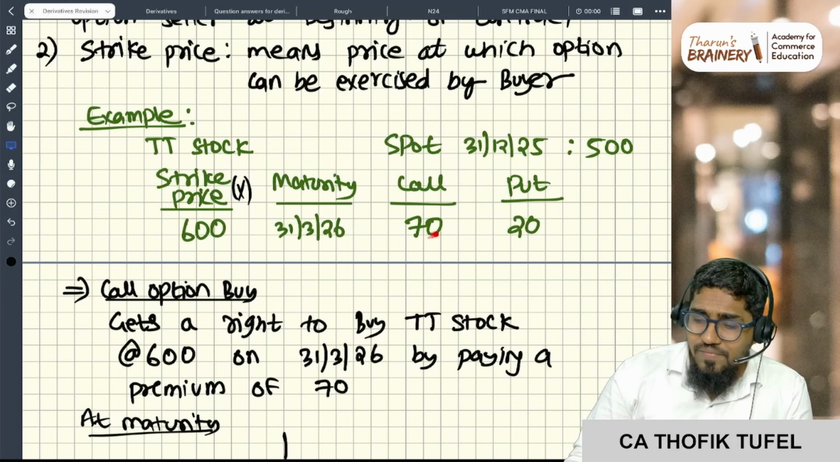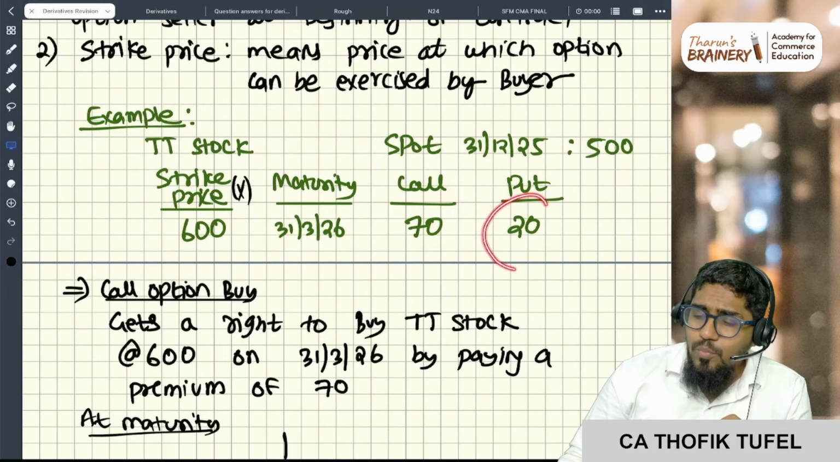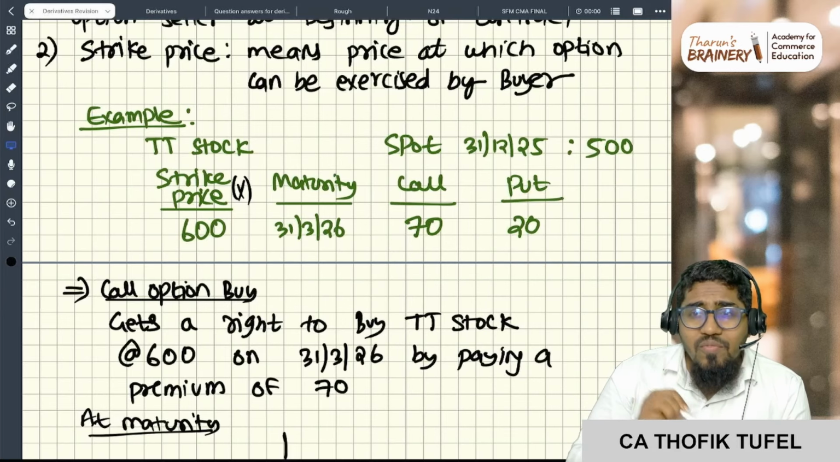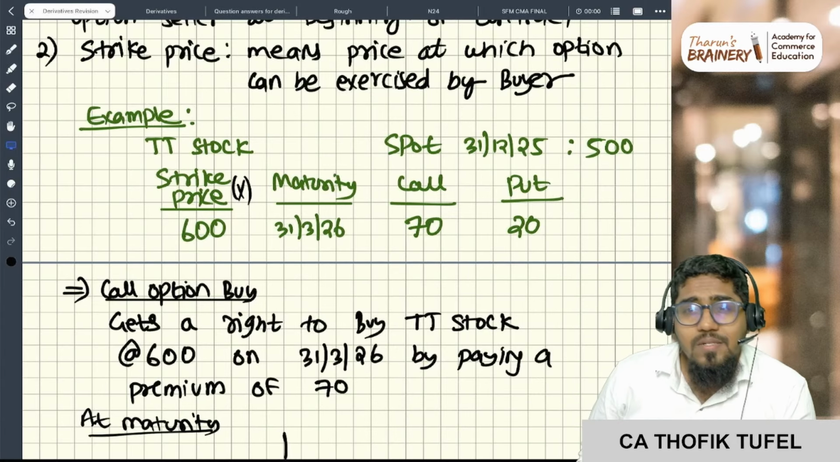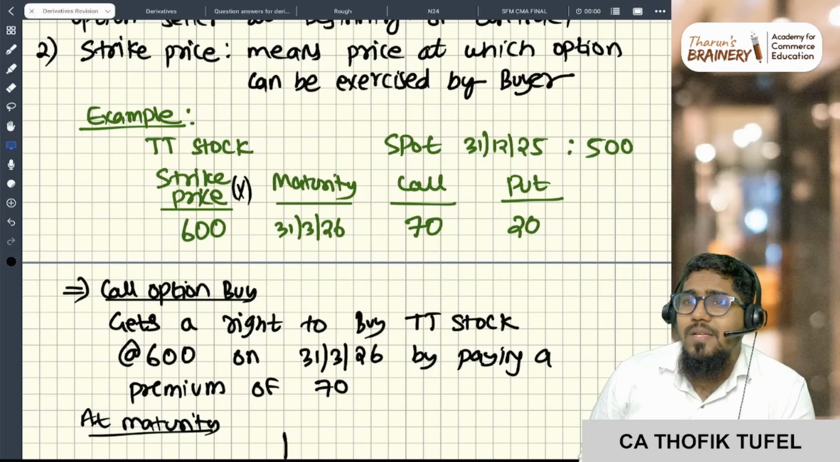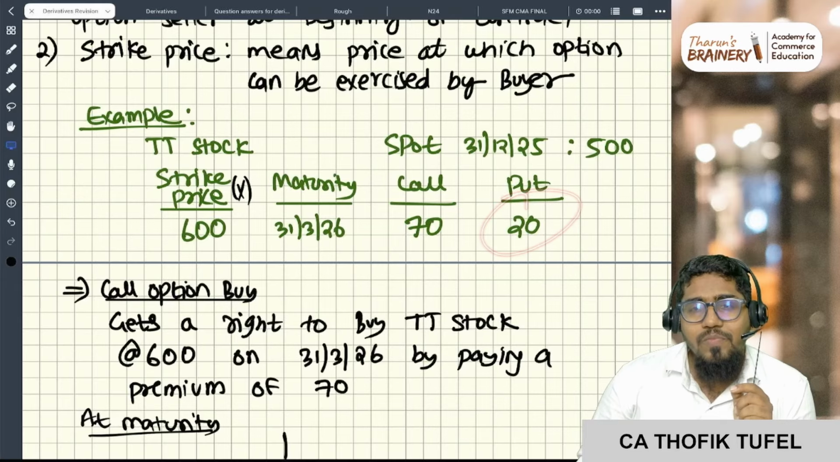Understanding, sir? So if I want to purchase the call option, I have to pay 70, but if I want to purchase the put option, I have to pay 20. The premium for the put option is 20. So if I want the right to sell the asset at 600, say I have the asset, then I have to pay 20 rupees premium, right?